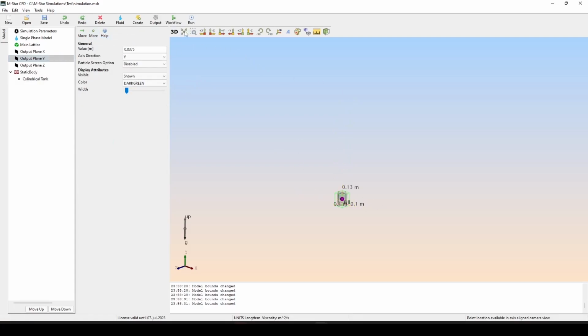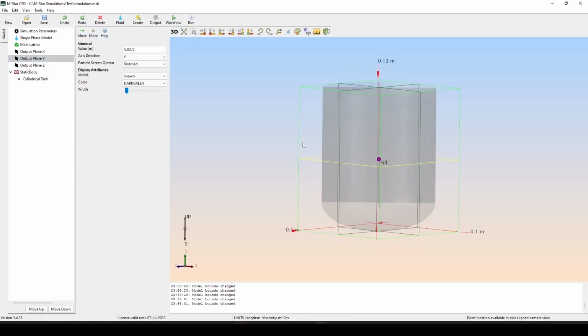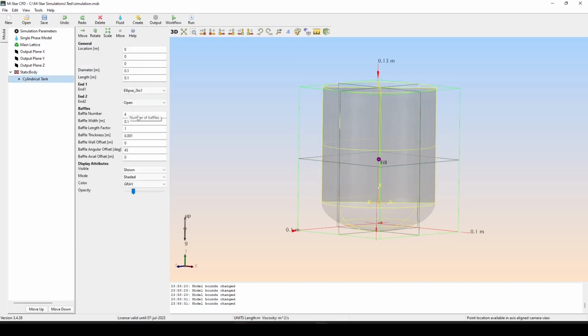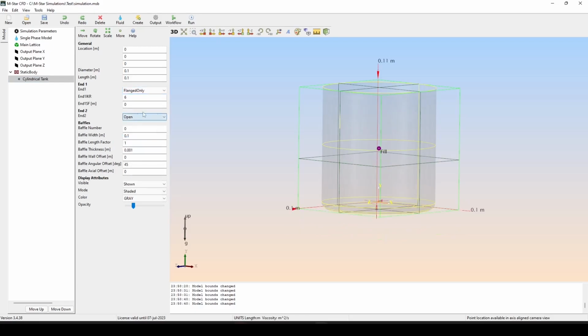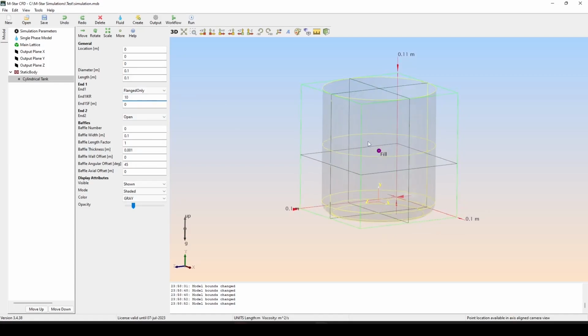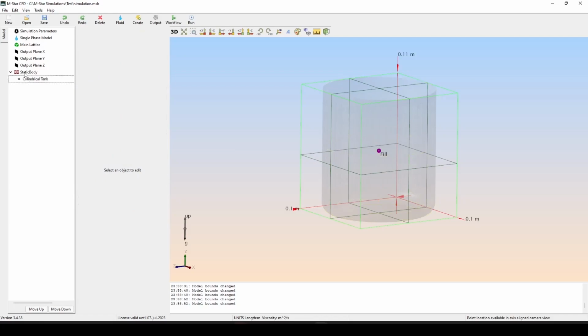We're going to recenter the Y-plane. We don't need any baffles. And we can change the bottom settings as well. So now it kind of looks like a glass or cup, like you would see in your kitchen.